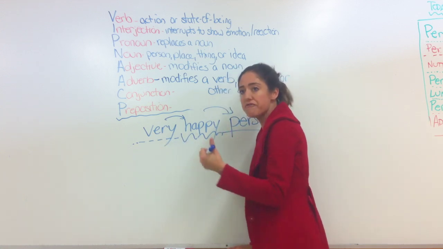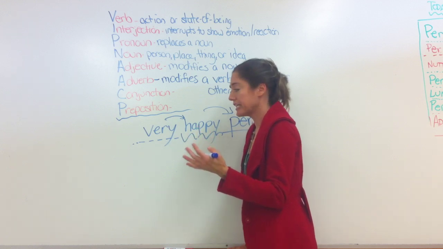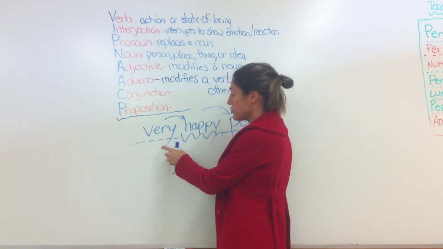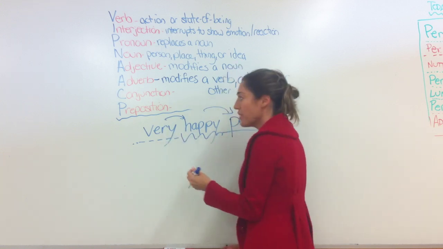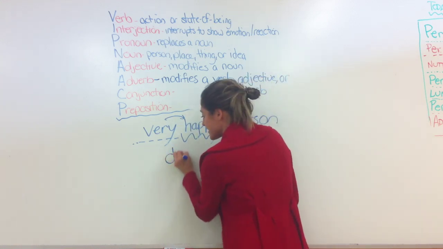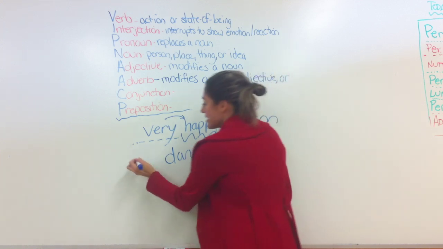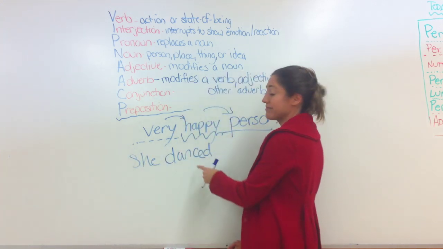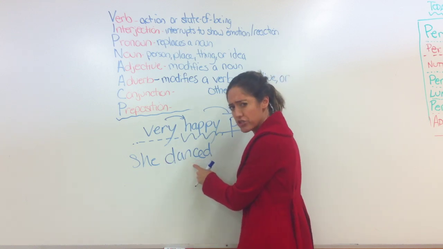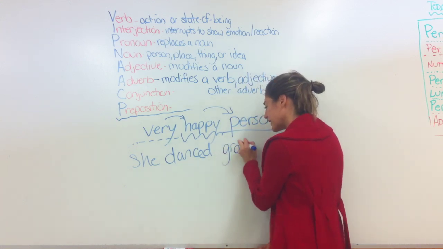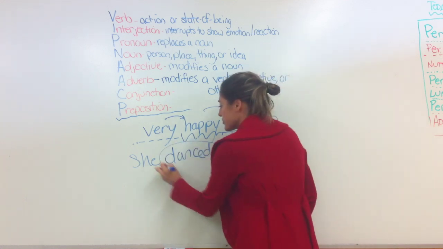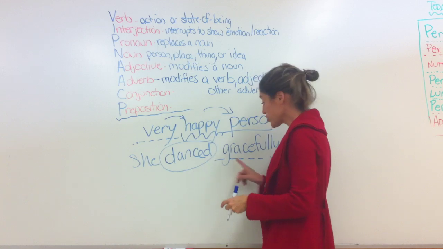All of your words, very, extremely, wonderfully, or even not happy. That would be an adverb as well. She is not a happy person. Let's move on. Adjective we got. Next. Verb. Danced. Okay? She danced. That's a verb, right? She did this action called dancing. How did she dance? How did she do this verb? Gracefully. We'll circle my verb. She danced how? She danced gracefully.